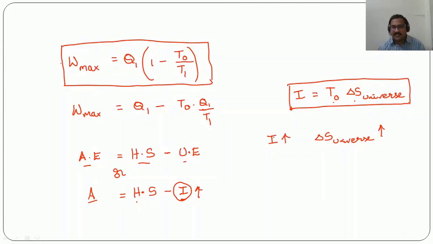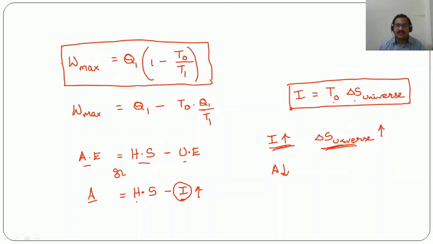If irreversibility is increasing, availability will decrease. So the change in entropy of the universe is the major cause for the amount of maximum possible work obtainable when a system is coming in interaction with the surrounding environment. With the increase in the change in entropy of the universe, there will be an increase in the irreversibilities.